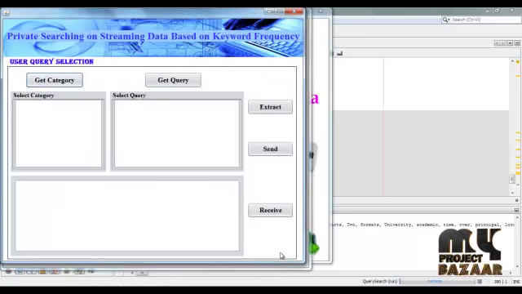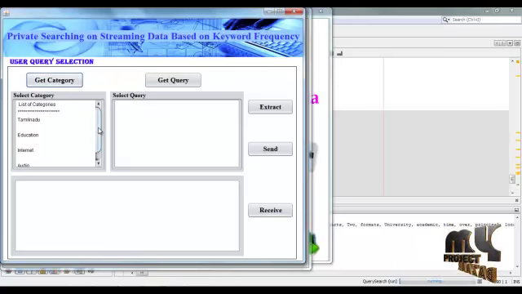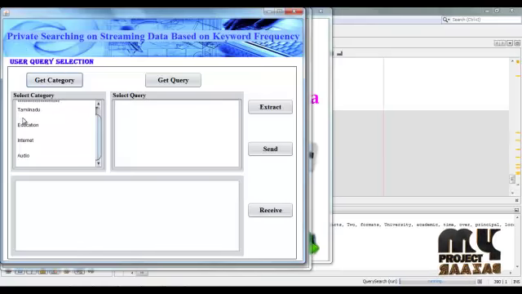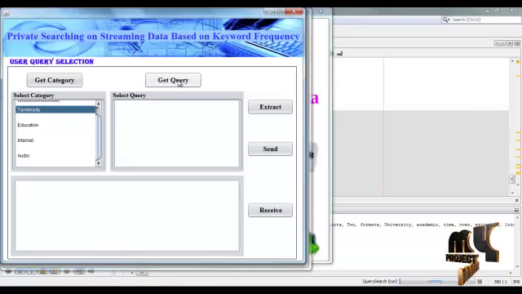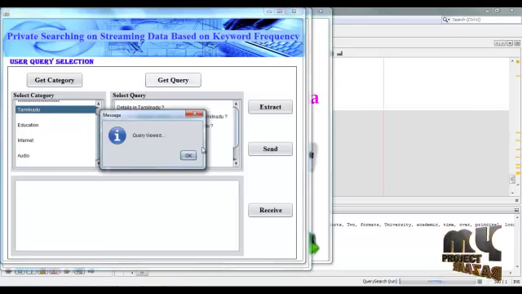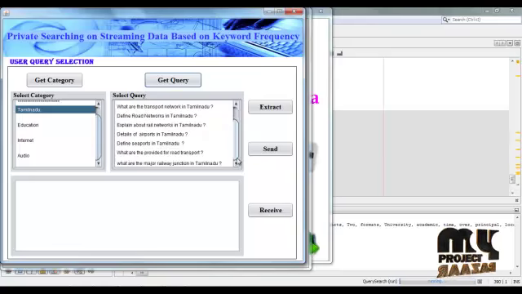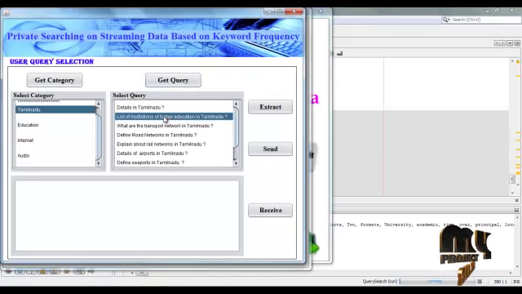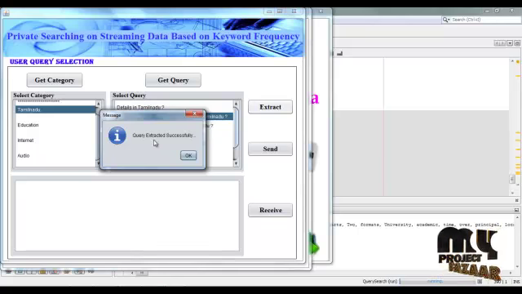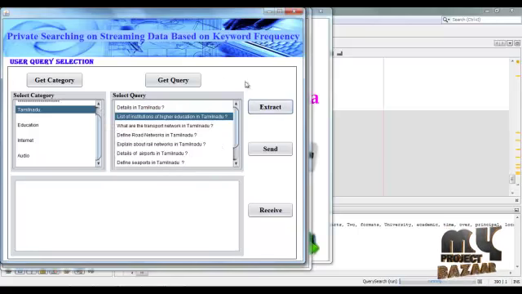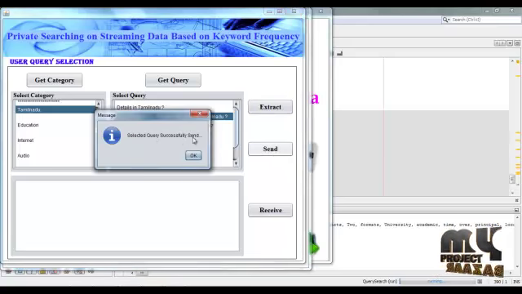This frame is used for user query selection. Here, get category. These four categories are listed here, and we select any one category. Select Tamil Nadu and then get query. The related queries can be retrieved here. Query viewed. OK, and select any one query from the list. Then click extract. Query extracted successfully. OK. Then this query is sent to the server. Send. Selected query successfully sent.